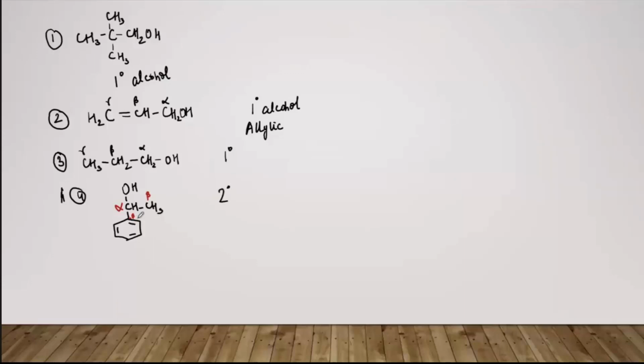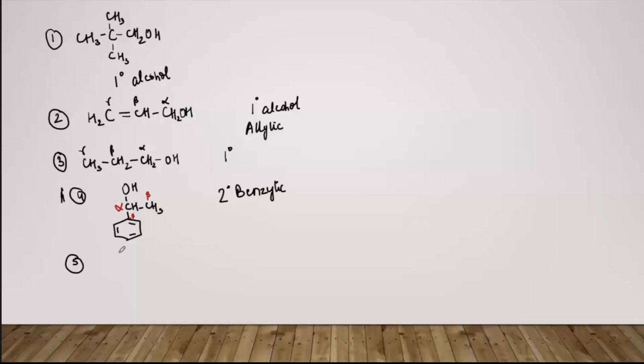And because there is a double bond between beta and the gamma carbon, as you can see, because ये benzylic group है ना. I told you that when there is a double bond between the beta and the gamma carbon, then that is an allylic or a benzylic group. ठीक है, so because यहाँ पे benzene ring है, so this will be known as 2 degree benzylic alcohol or a secondary benzylic alcohol.